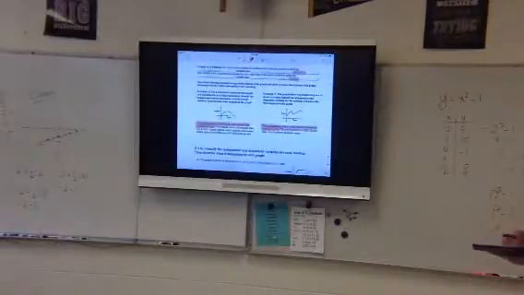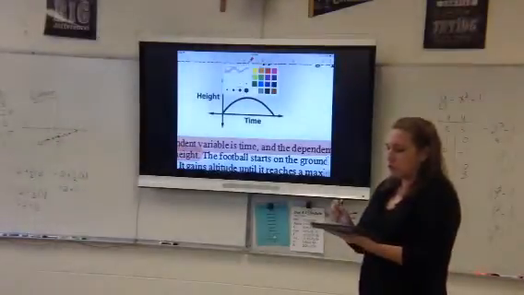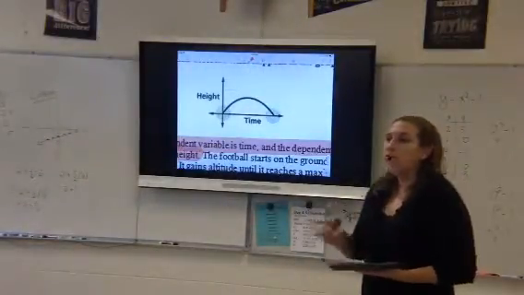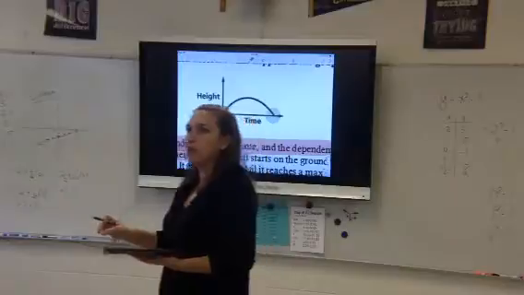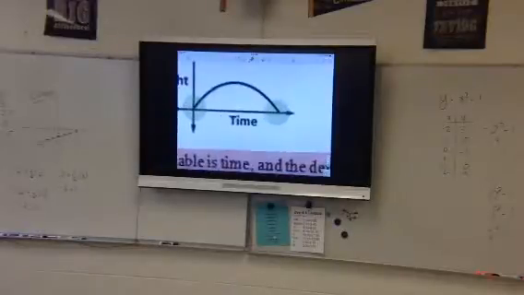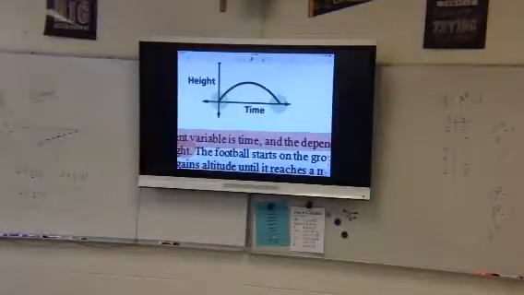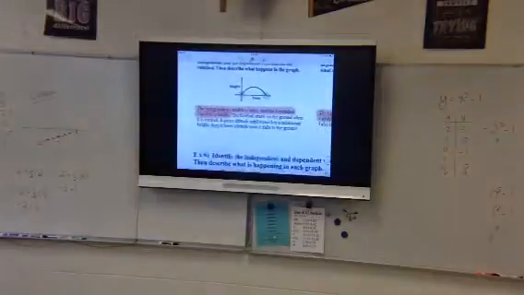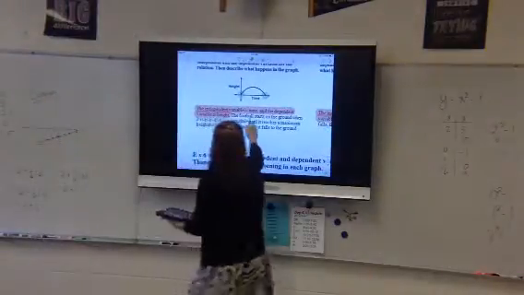Ends, okay? Guys, when we start talking about descriptions and graphs, the start point and end point are usually some of the most important points. All right? Where is it starting at? Well, in this case of football, hopefully it's starting on the ground. All right? Unless he's just kicking it in the air, but usually we've got it pinned down to the ground and we're kicking it, right? It's going to start on the ground. And now, we don't know for sure if it's going to fall back to the ground. In this case, it's actually going to hit the ground because it's showing it hit the ground. But we know that somebody could also catch it, so it may not quite come all the way down to the ground. But what I like is it's talking about the football starts on the ground.